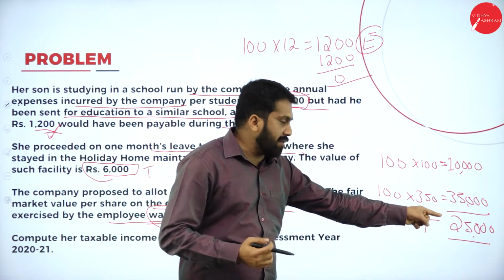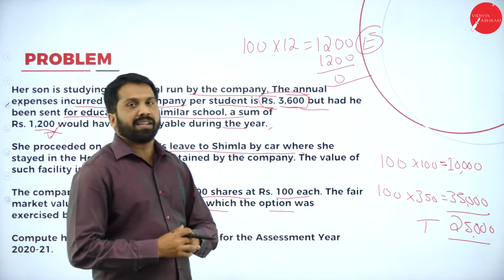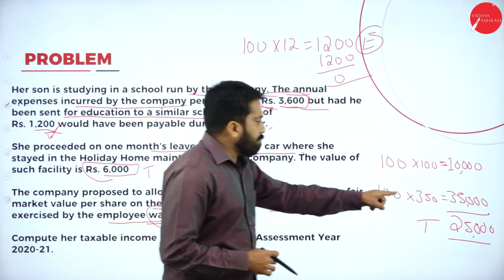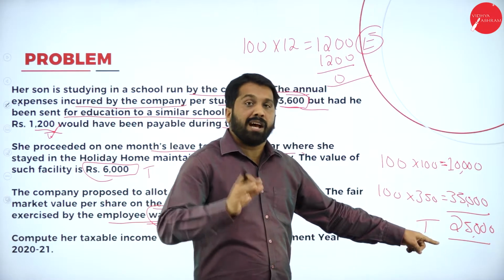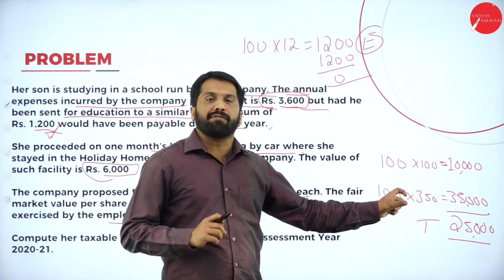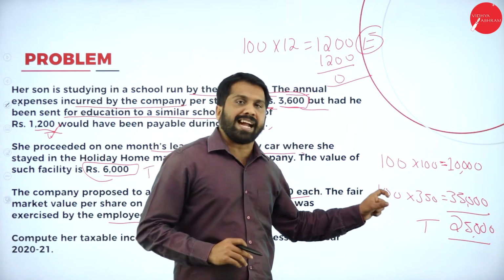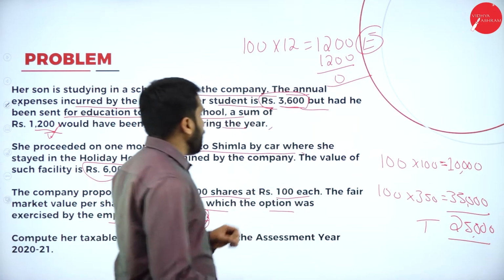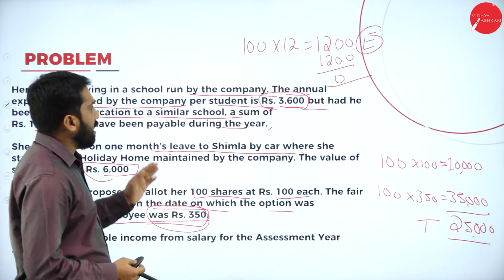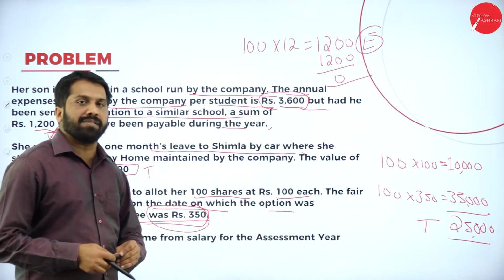On the saved money you are supposed to pay tax. If you are getting it for 350 only, no tax. You are getting it for a lesser price, how much less will you get? That difference value will be called taxable. Hope you understood. Now, this is all about your calculation regarding your income from salary.